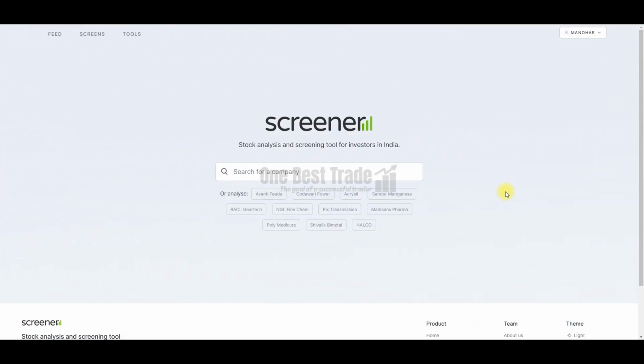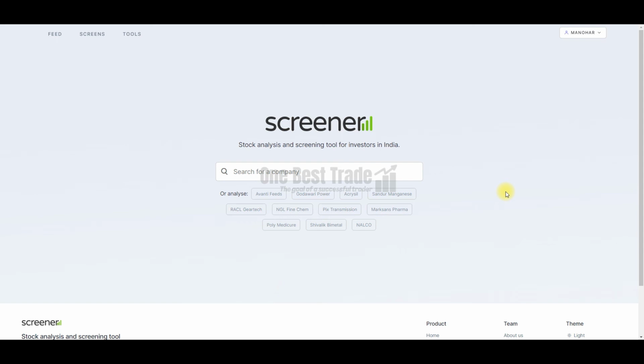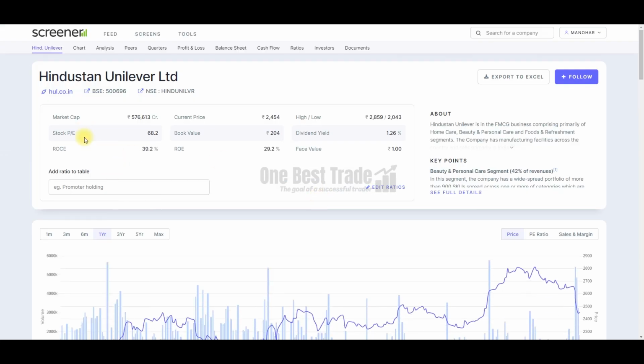Now let's go to the second website in this list, that is Screener.in. This website is also very famous and also oldest website for stock analysis. All you need to do is just enter a company name. You can find all the important parameters in this dashboard where you can find a market cap, P/E ratio, ROCE, ROE, book value, current value, high, low, dividend yield, and face value. And also you can see about the company history and also the key points also you can find.